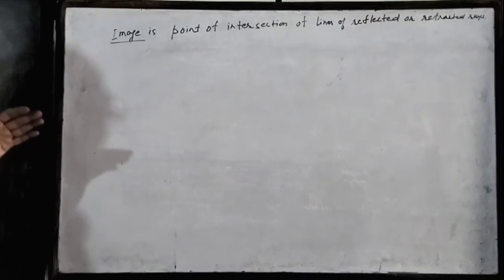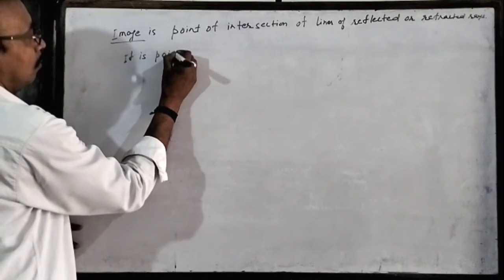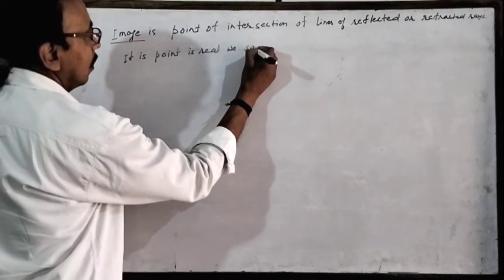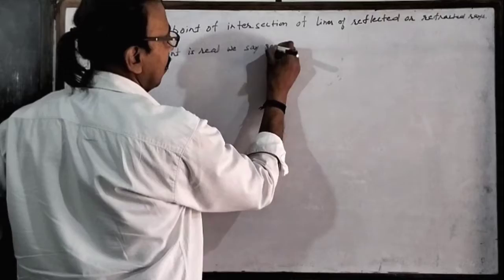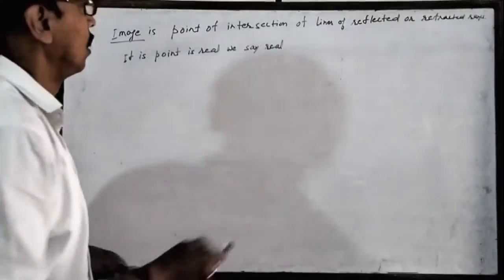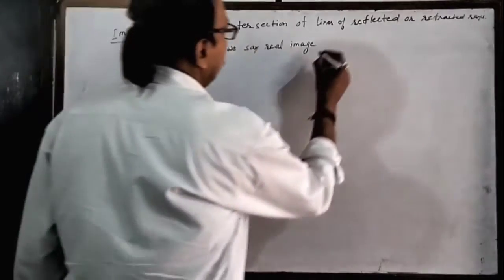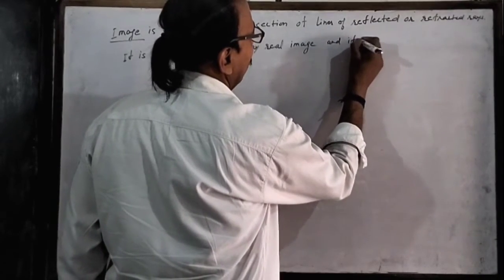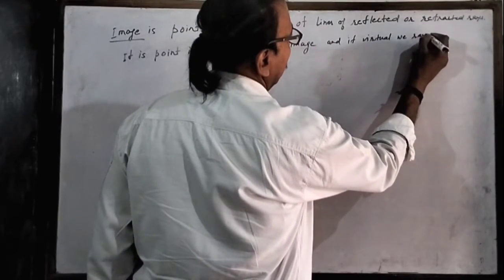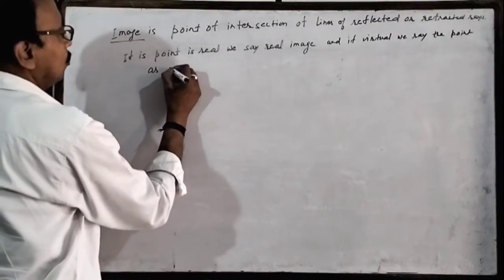If this point of intersection is real, if this point is real, we say real image. And if virtual, we say the point is a virtual image.